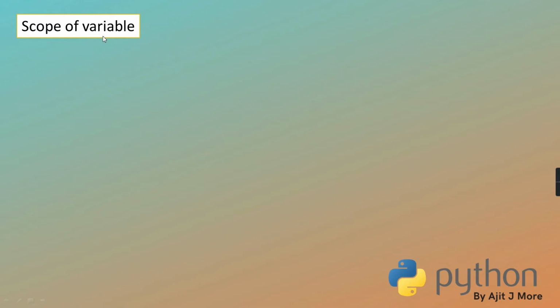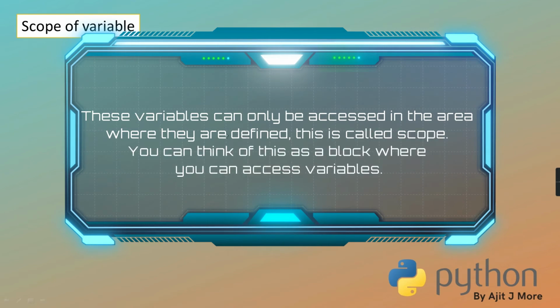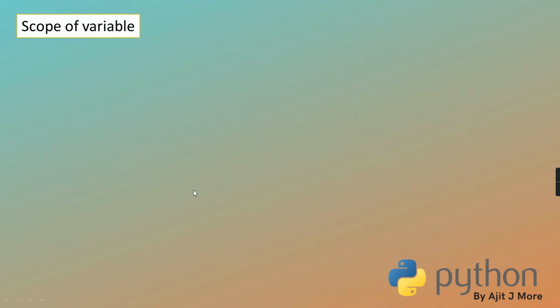So scope of a variable means the lifetime of the variable. Or you can say till where the variable is visible, or till which point in the code the variable is alive. Getting? Means its use is legal. After that point, if the use of that variable is illegal, we'll say the scope is over. Means that variable has died, the variable is destroyed. So first of all, what is scope? That is clear to you.